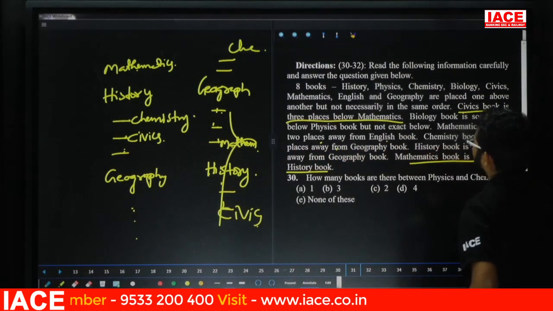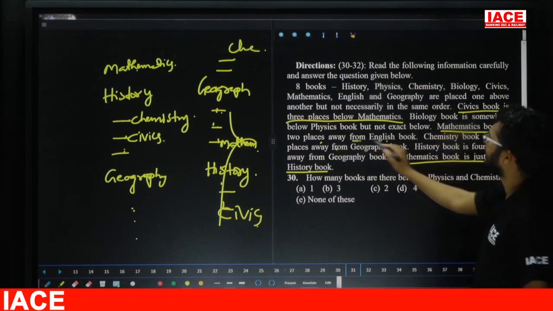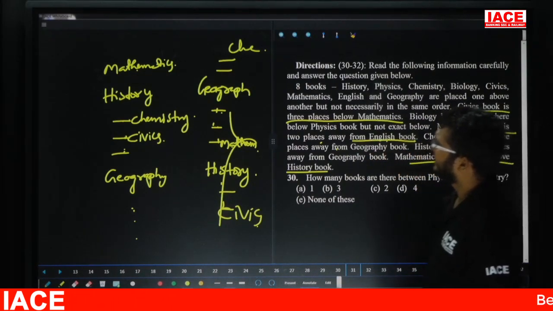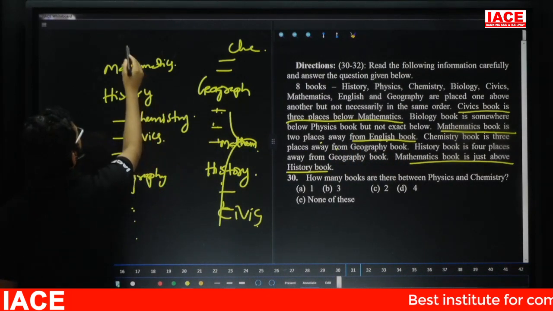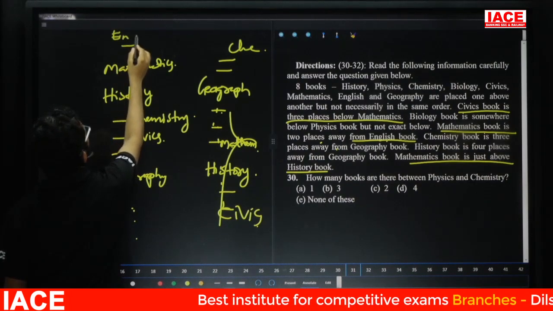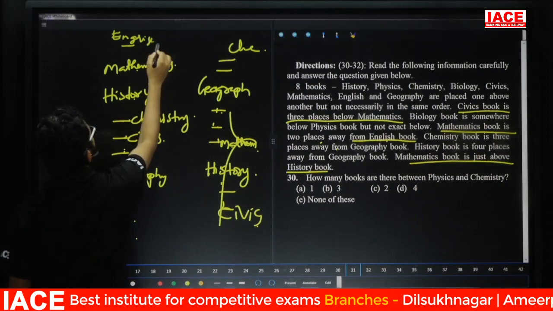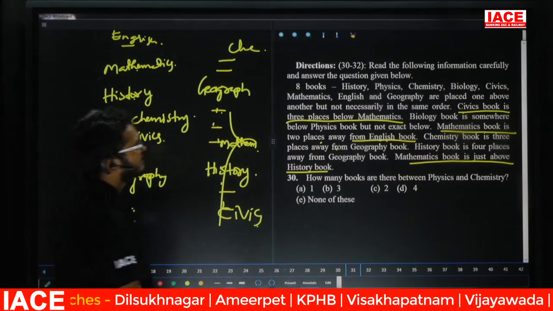Friends, check here. Take first 2 points. Not first point, this one. Mathematics book is 2 places away from English. Mathematics is 2 places away from English. Mathematics 1, English no. Mathematics 1, this one. See here. This one is what? Here English. This one is what? Here English. Yes. Mathematics is 2 places away from English. Yes.